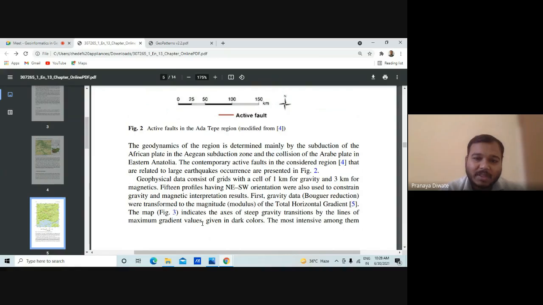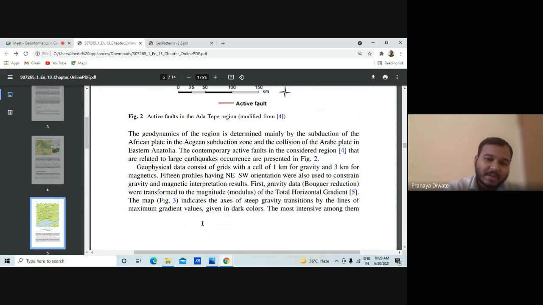Then you have geophysical data consisting of grids with a cell of 1 kilometer for gravity and 3 kilometer for magnetics. 15 profiles having a northeast-southwest orientation were also used to constrain the gravity and magnetic interpretation results. First, gravity data, that is Bouguer reduction, were transformed to the magnitude of the total horizontal gradient. The map indicated the axis of steep gravity transition by the lines of minimum gradient value given in the dark color.